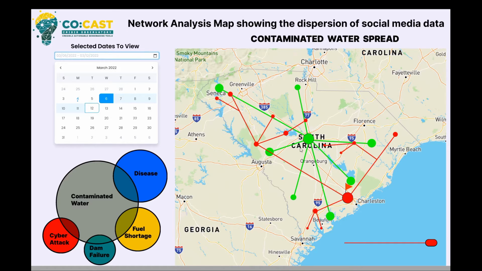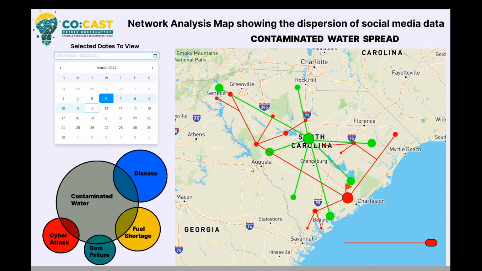What Eric could also potentially do is, if he, in his role as a public information officer, had put out corrective information to try to correct the low credibility information that was spreading about contaminated water, he could also then have the tool assess how that corrected information, or the information that he distributed, is spreading through the local community and overlay that information spread as well.